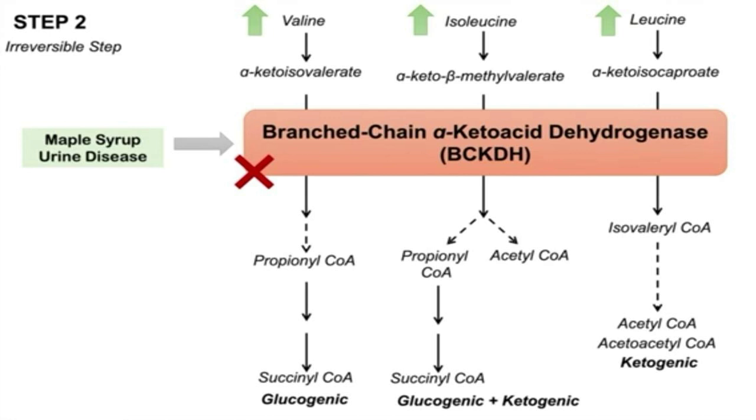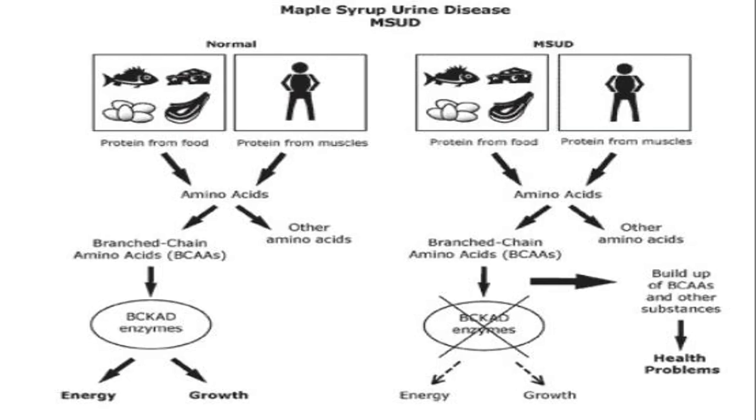In an affected MSUD patient, there is absence of branched chain alpha ketoacid dehydrogenase, BCKDH. Thus, the alpha ketoacids cannot be processed any further. Thus, the concentration of valine, isoleucine, leucine, and these alpha ketoacids increases. This is an overview of maple syrup urine disease.